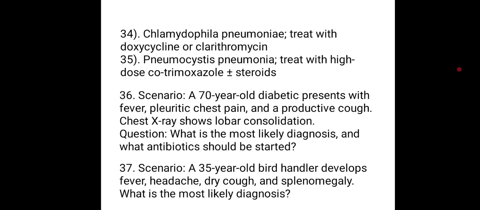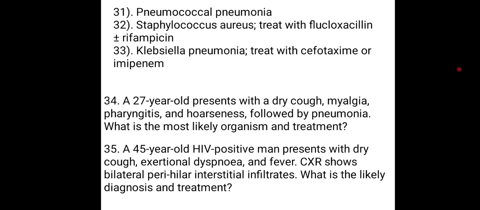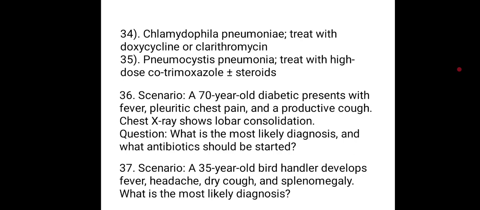34 is Chlamydophila pneumonia, treated with doxycycline or clarithromycin. For the 27-year-old who presented with dry cough, myalgia, pharyngitis, and hoarseness, followed by pneumonia, the most likely diagnosis is Chlamydophila pneumonia, and we're treating with doxycycline or clarithromycin.